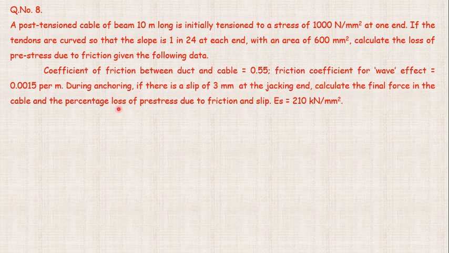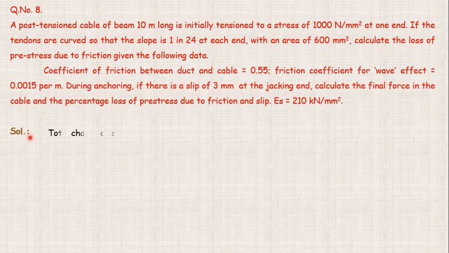Calculate the final force in the cable and the percentage loss of pre-stress due to the friction and slip. Es is equal to 210 kilonewton per mm square. So they have only given the modulus of elasticity of steel, not the modulus of elasticity of concrete. So we have to calculate the modulus of elasticity of concrete if we require it in the particular calculation.